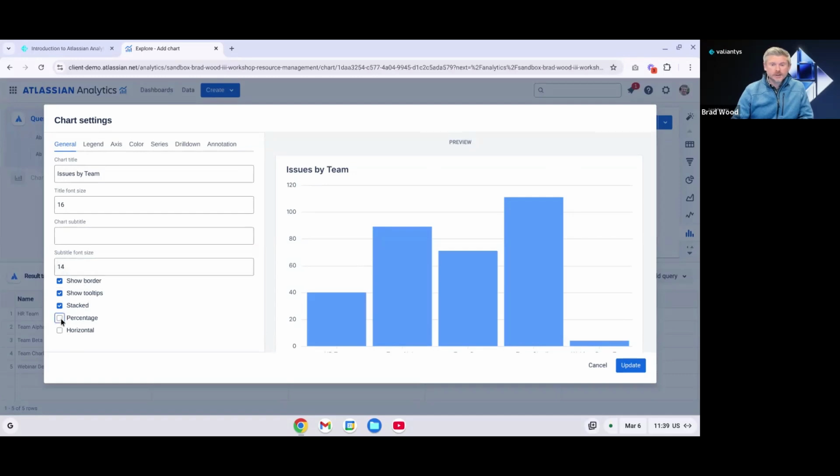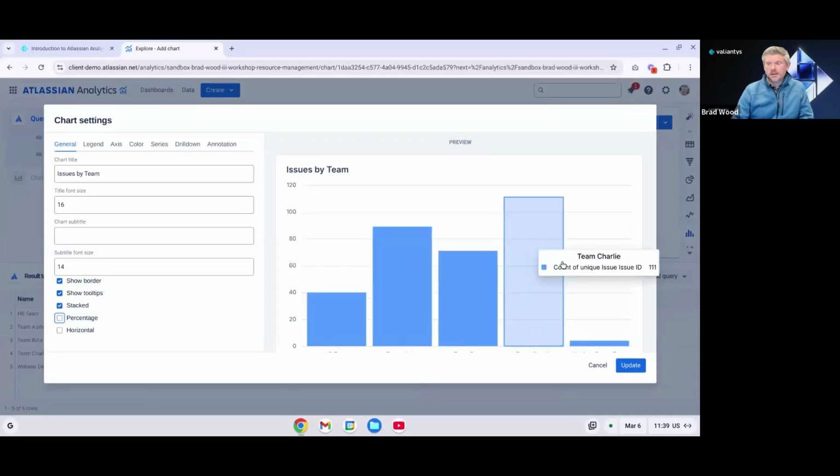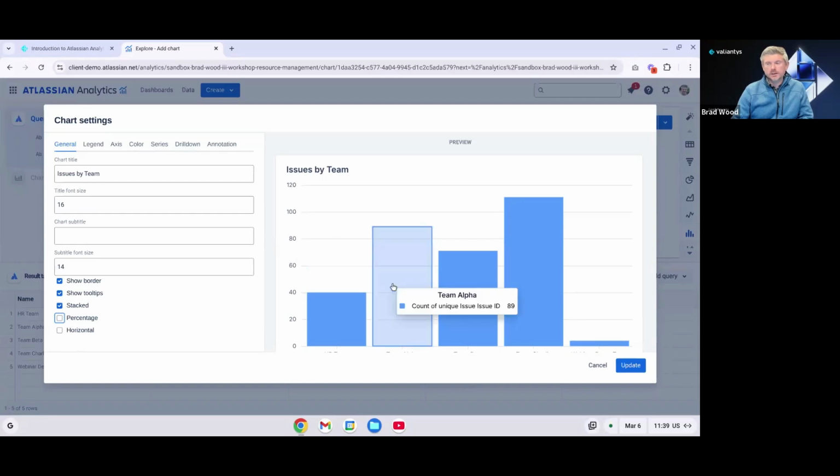So I can add, let's say, percentage, for instance, and get some additional information. And that's not very useful, so I'm just going to unselect that and keep my bar chart the way it is. But you get a nice preview here too, so you don't have to commit to any of your changes before deciding if they're useful or not.